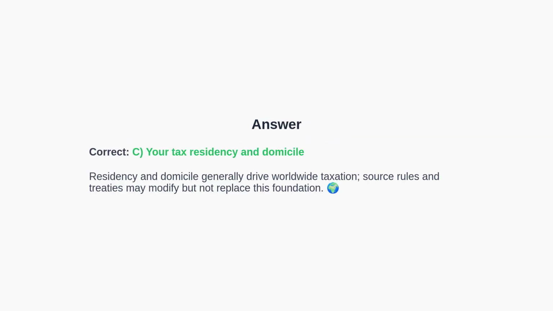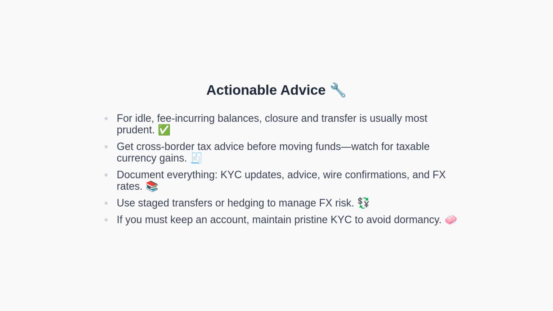The correct answer is C, your tax residency and domicile. In many systems, these determine your worldwide tax liability. Source rules and treaties can modify outcomes, but residency and domicile are the foundation. Let us distill key tips. For idle balances that incur fees, closure and transfer is usually best. Always secure cross-border tax advice before moving funds to avoid unexpected taxable currency gains.